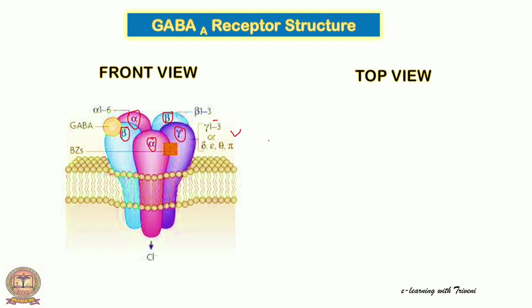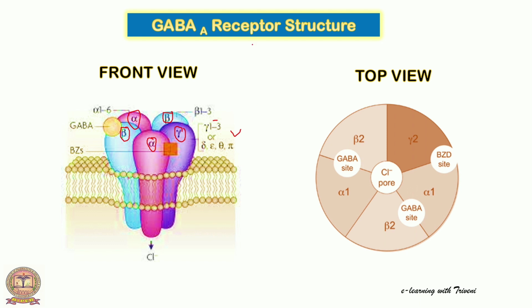And here let us see the top view of the receptor for easy understanding. These are the different subunits, alpha, beta and gamma subunits. Here we can observe the binding sites. In between the gamma subunit and alpha subunit, the benzodiazepine binding site is present. So benzodiazepine related drugs will bind between the gamma and alpha subunits, and GABA binds in between the alpha 1 and beta 2 subunits. In between these, GABA will bind.